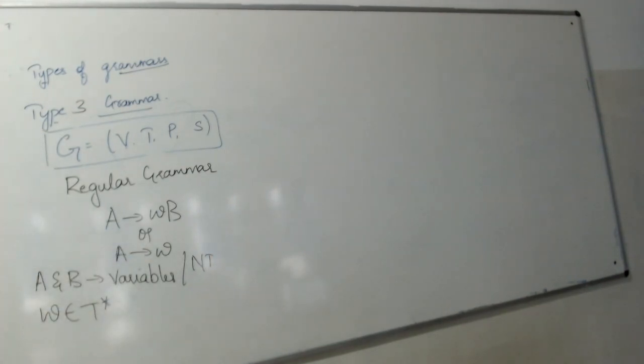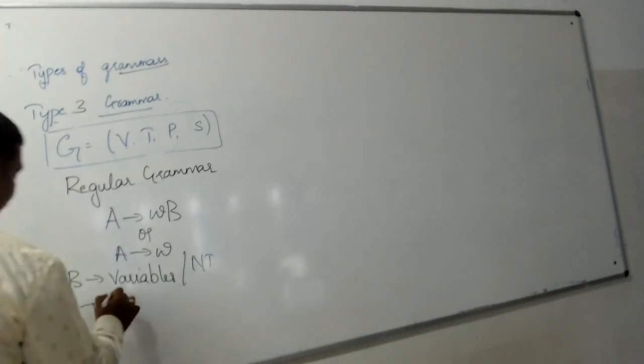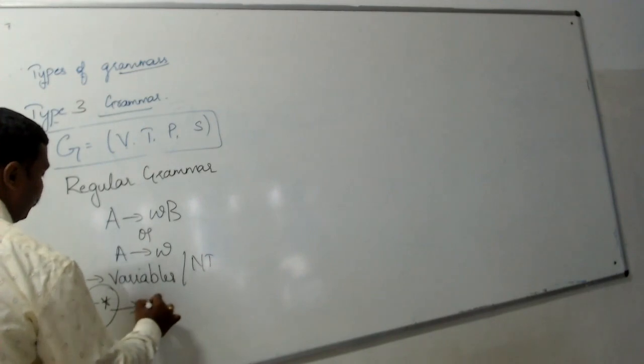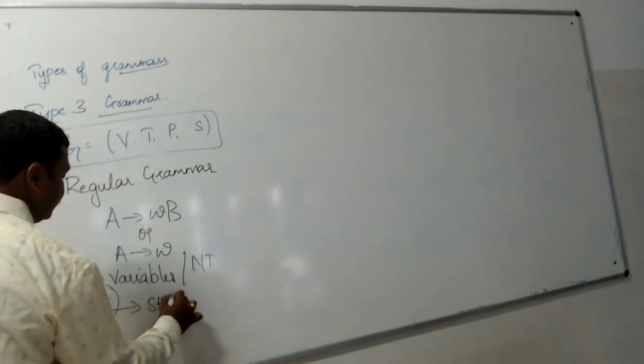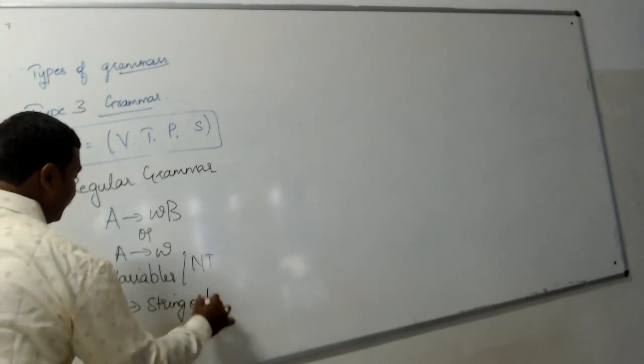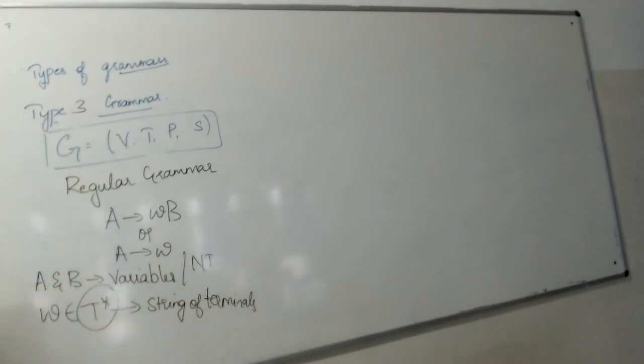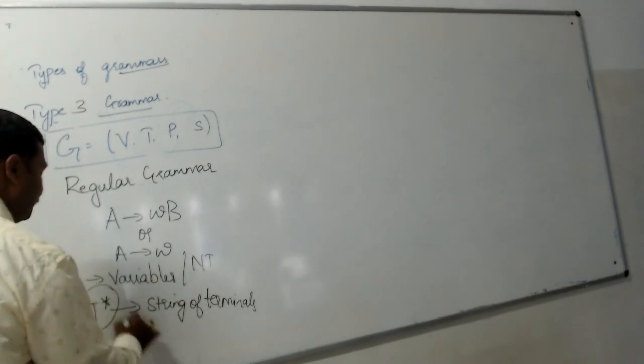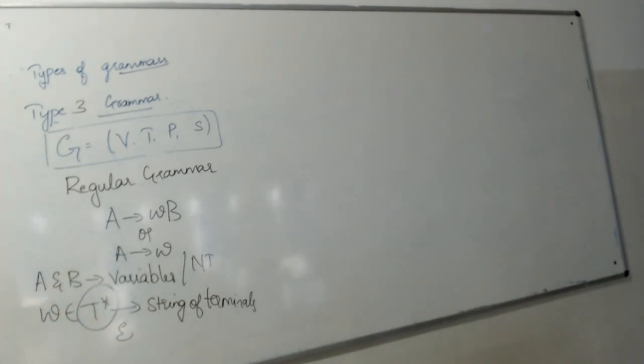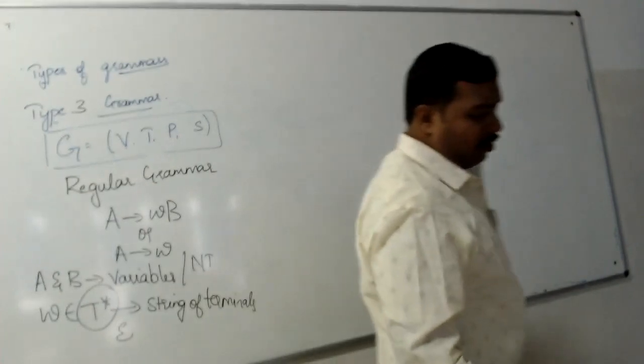What is this T star then? T star is nothing but a set of, or a string of, terminals. So it can have a string of terminals. That is, it can also have epsilon because T star is there. So zero or more occurrences. So context-free grammar and regular grammar are almost the same.